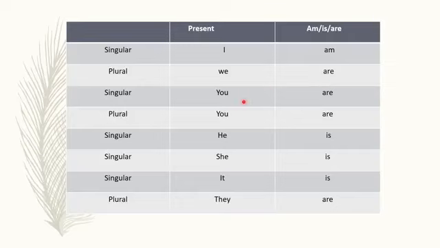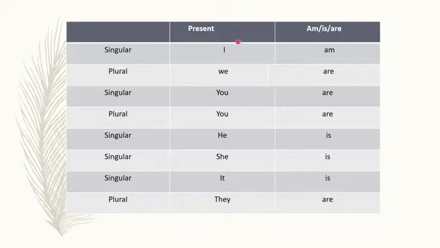And with you always comes are. I am. We are. You are. He is. She is. It is. They are.